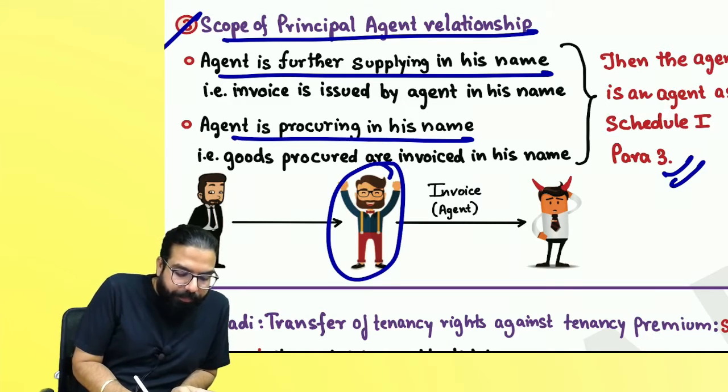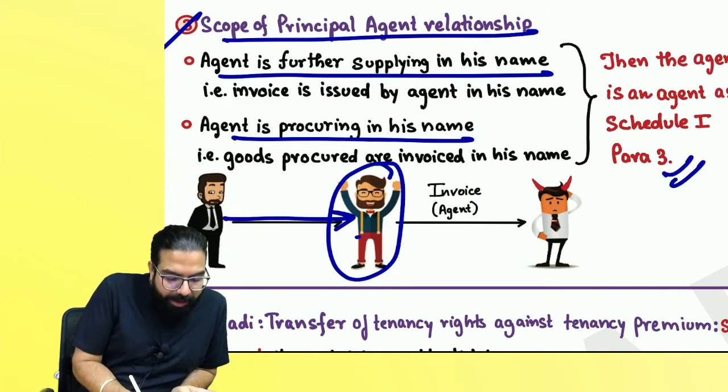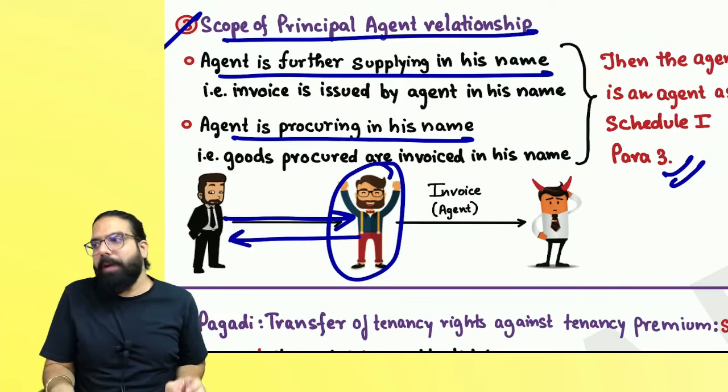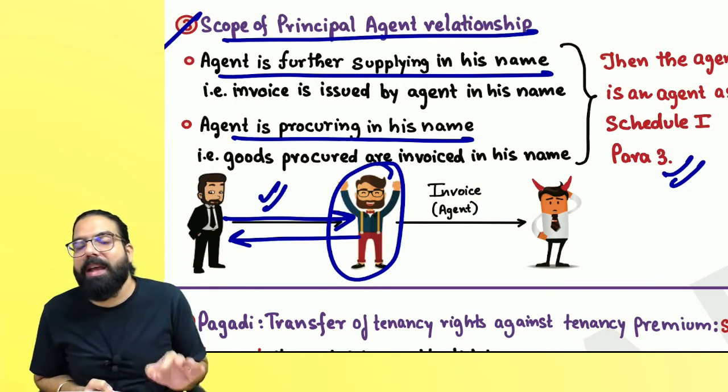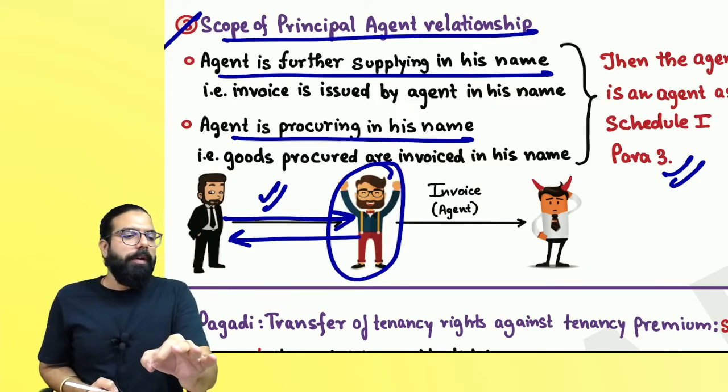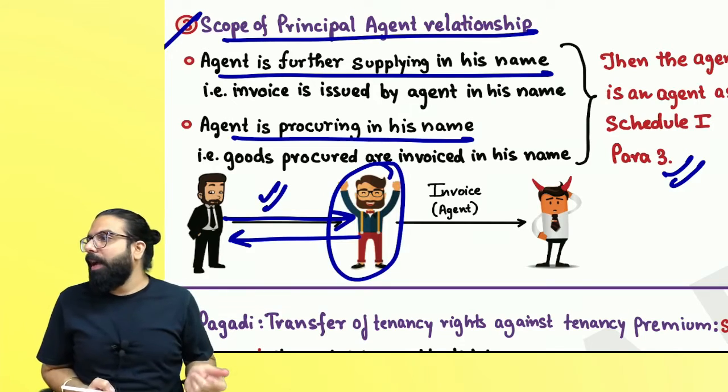And when the principal is sending goods to the agent, or the agent is sending the goods to the principal, this will always be covered under section 7.1c, and it will be a supply even without consideration. Are you guys able to connect? Can I go ahead, everyone?